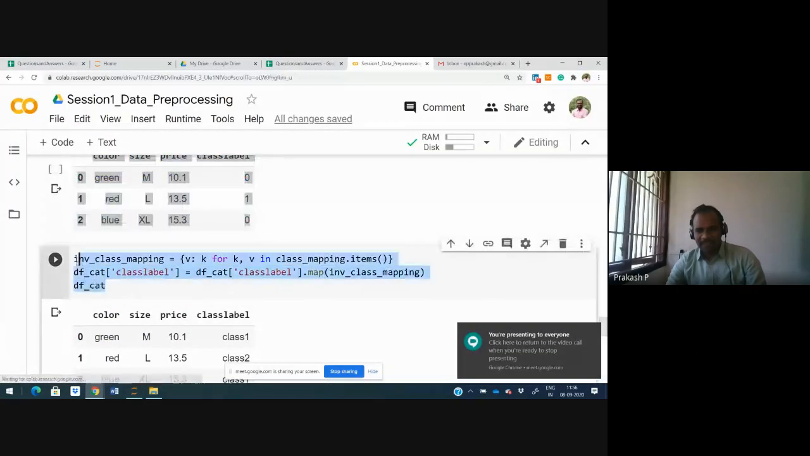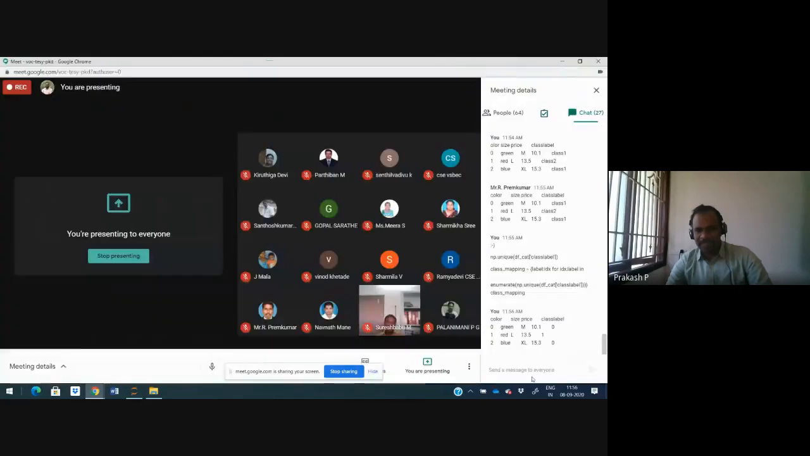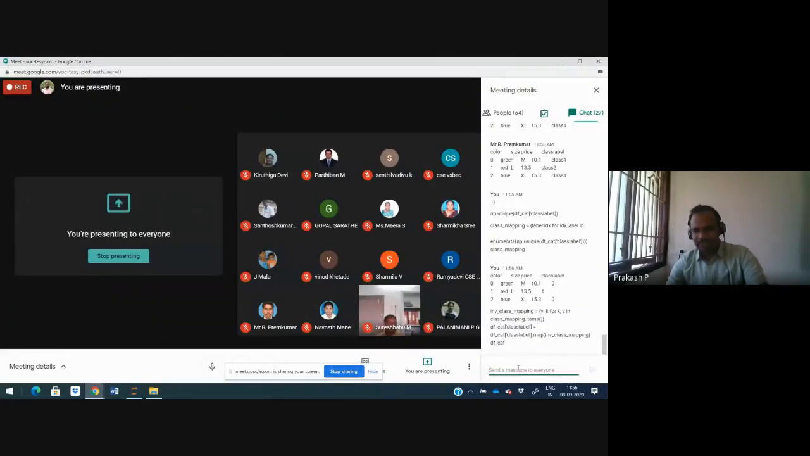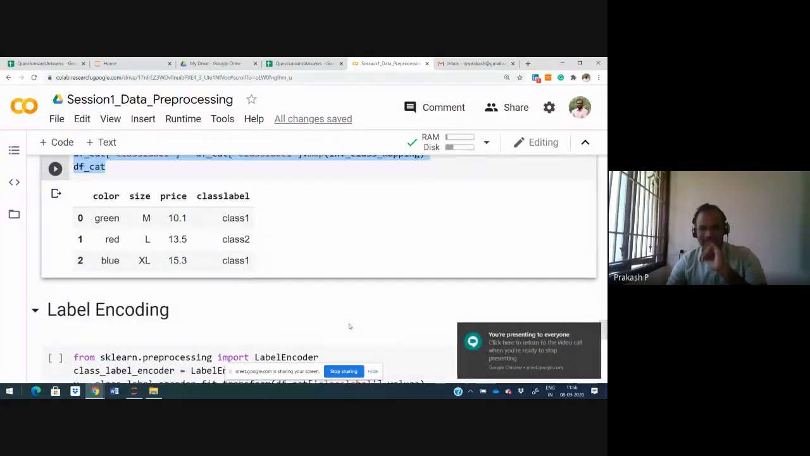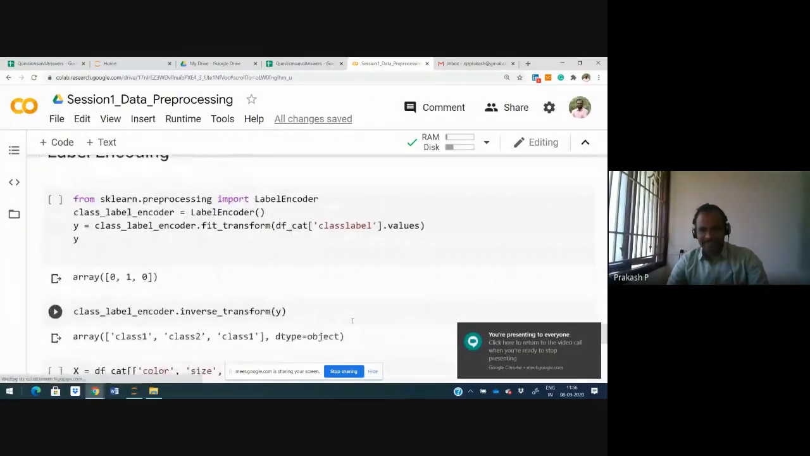Similarly, we can apply inverse mapping. How can we apply the inverse mapping? You need to set the inverse class mapping, then apply the inverse class mapping to the class label. You will get it back to this, the same example which we discussed. Right.